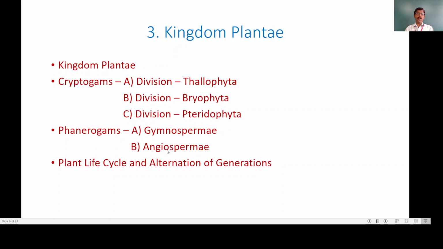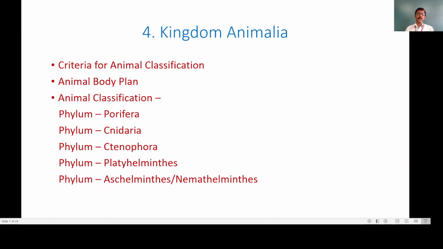Now angiospermy, as we know, these are the flowering plants. Then we will also discuss the plant life cycle and alternation of generations. And when we consider this topic, kingdom Plantae, we will study the various types of plants in detail. Now moving towards the next topic, that topic is kingdom Animalia, and this is also a very important topic and